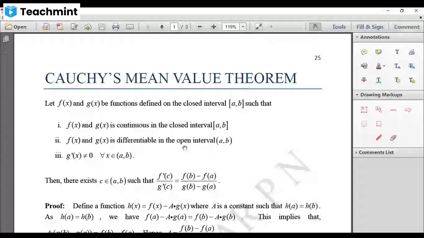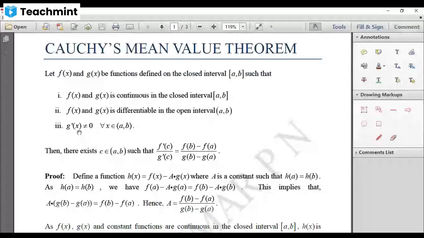And further, the derivative of g of x, that is g dash of x, is non-zero for all values taken from the open interval a to b, excluding the end points; the derivative should not be zero.